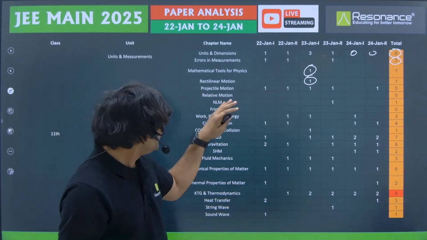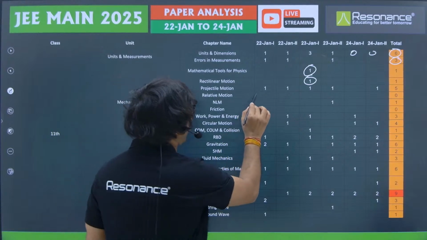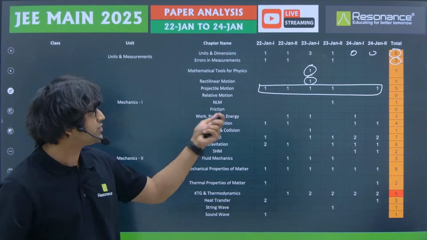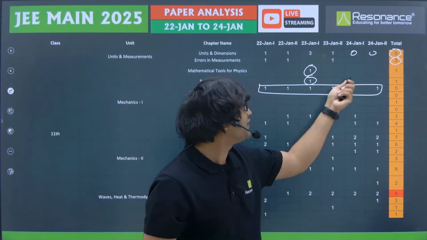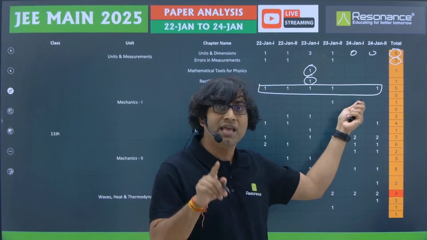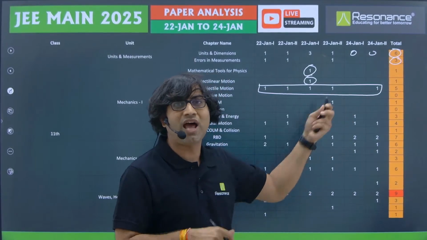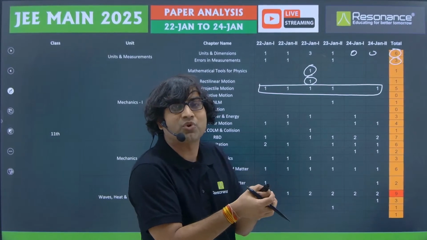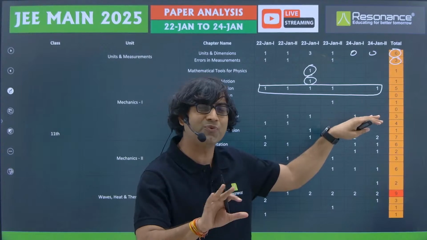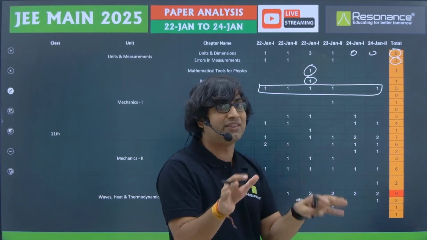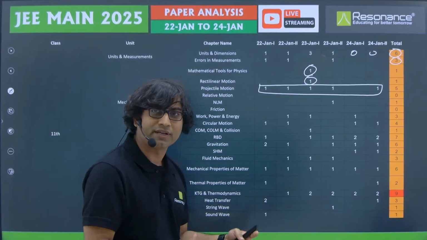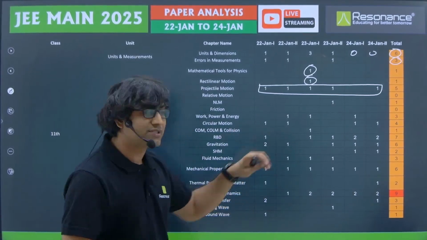And after that, if you look at projectile motion, almost in every paper we get 1 question from projectile motion except the 24th January first shift paper. And in fact, even in that paper, there was a question from projectile motion. However, it was clubbed with the concept of angular momentum. So you can say that from projectile motion, we got 1 question in every paper, and therefore this particular chapter, projectile motion, becomes extremely important as far as the upcoming papers are concerned.